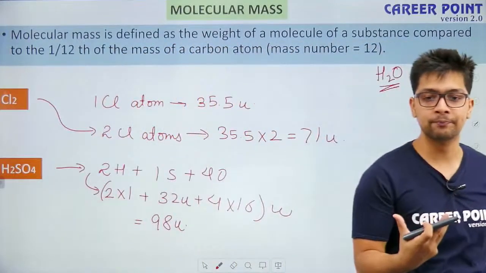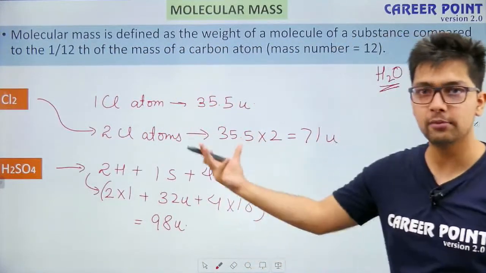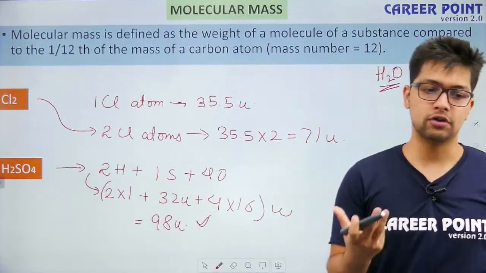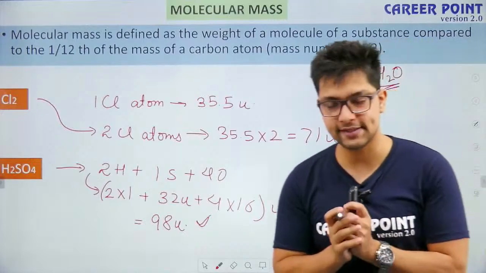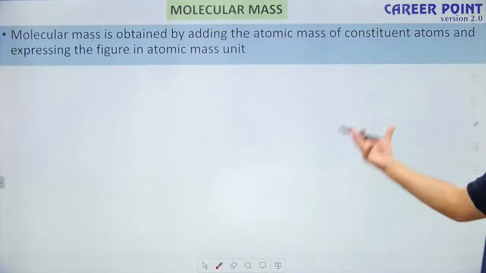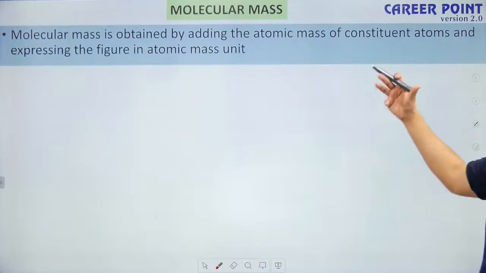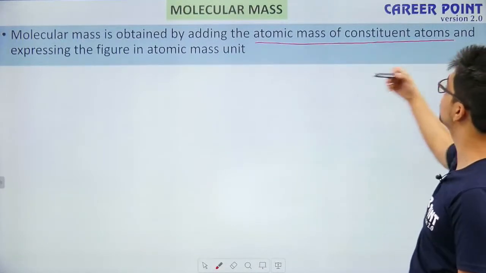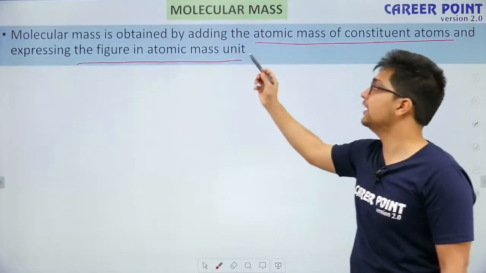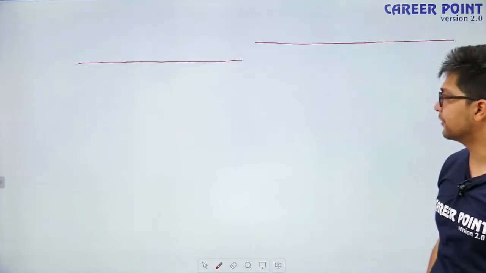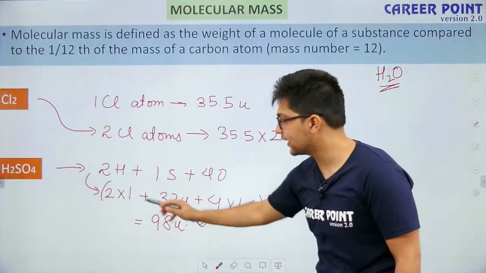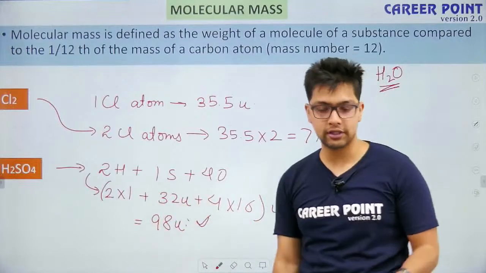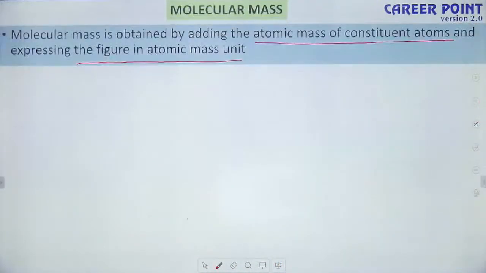So is this thing clear? How to calculate the molecular mass of any molecule? You just have to calculate the individual atomic masses. Okay, so this is how we will calculate the molecular masses. Next, this is what they are saying. It is obtained by adding the atomic masses of constituent atoms and expressing the figure in AMU. Yes, like we did here, that is 98 U. So I calculated the individual masses and I combined them and I found the molecular mass. Okay. So this is how we will find the atomic mass, molecular mass.